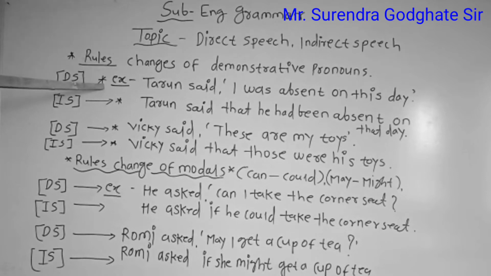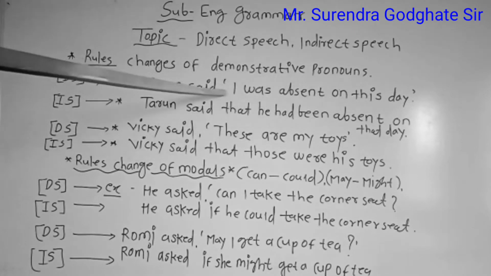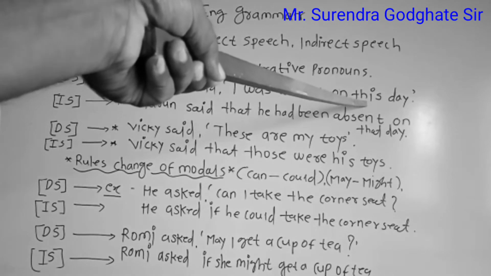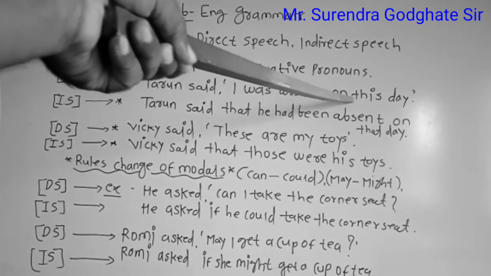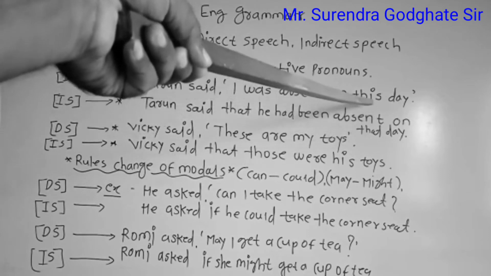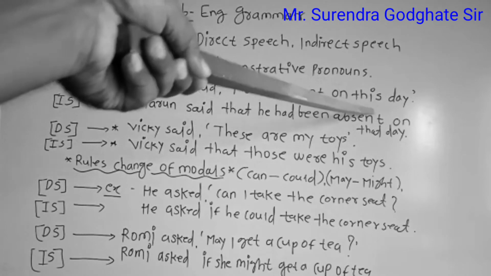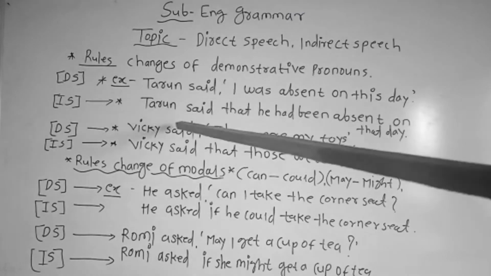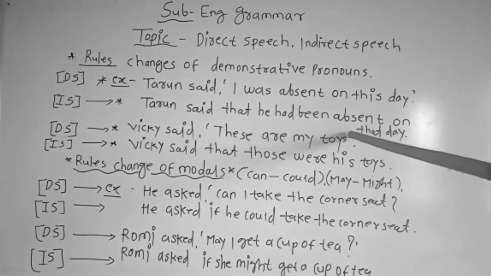First, here you can see the direct speech. Tarun said, "I was absent on this day." Isn't it, students? So in this sentence, which is the demonstrative pronoun? That is "this." You can see "this" is the demonstrative pronoun. So here it changes "this" to "that." It means that while converting direct to indirect, this demonstrative pronoun changes to "that." You can see here.